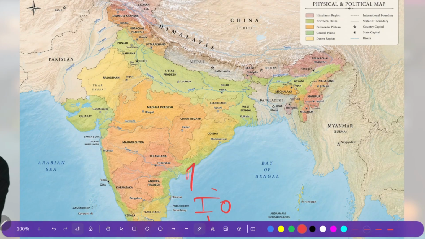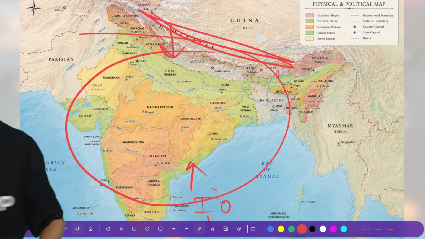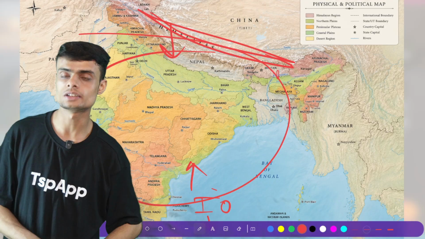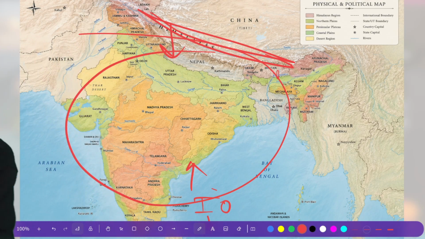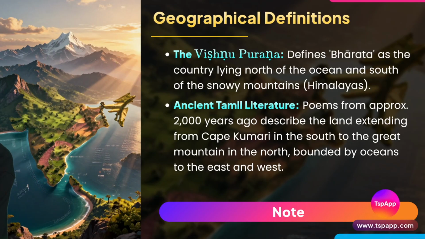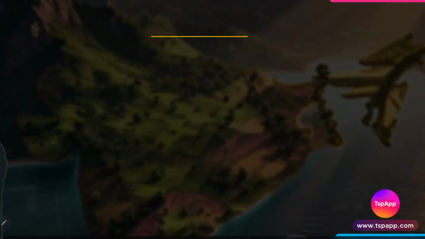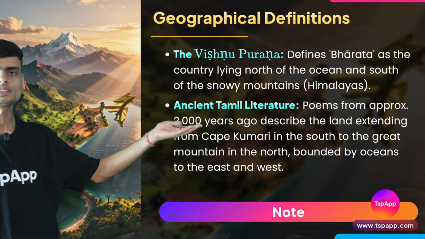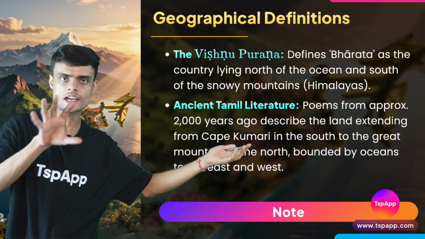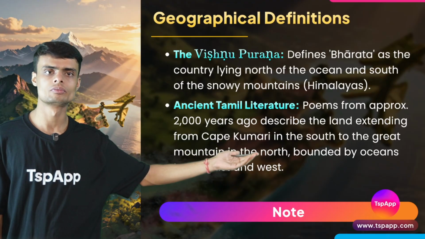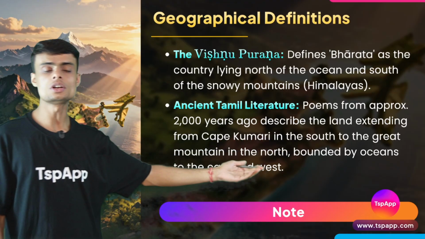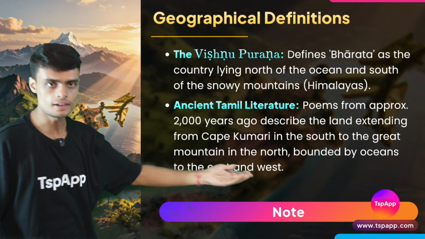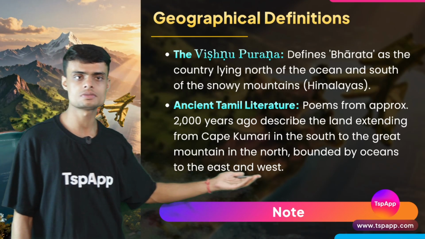Okay, so north of the Indian Ocean and south of the Himalayas, we have the Indian subcontinent. So this is how the Rigved and the Vishnu Puran mention Bharat. Another term is mentioned in Tamil literature. Poems from ancient Tamil literature say that Bharat is used for the area which is from Cape Kumari in the south to the north, where we have the mountains, and in the east and west, we have the oceans.